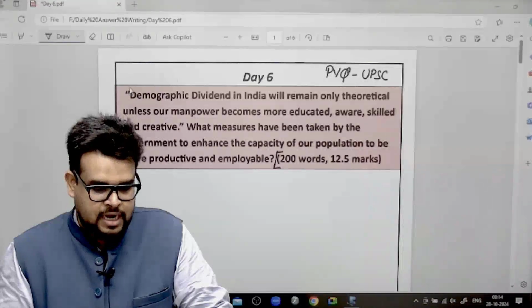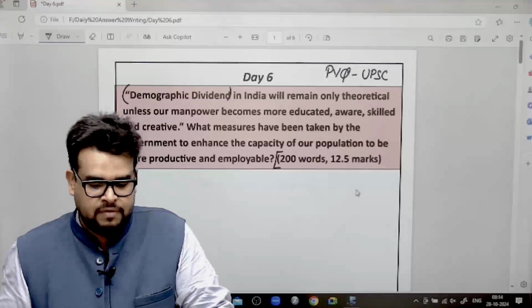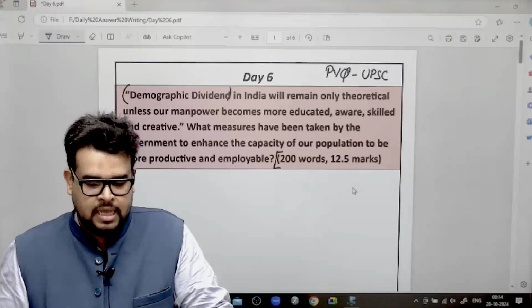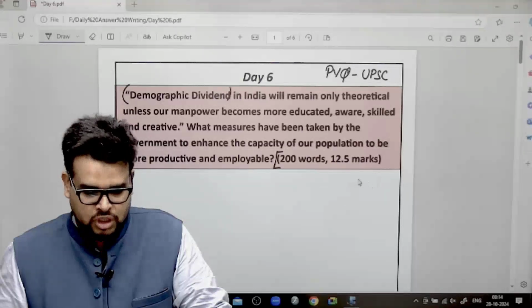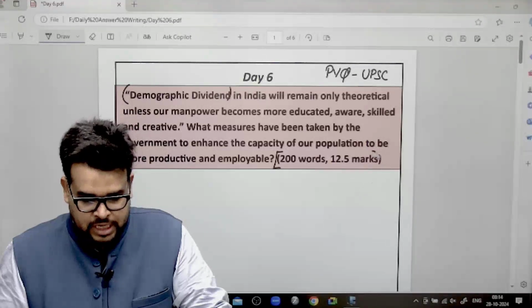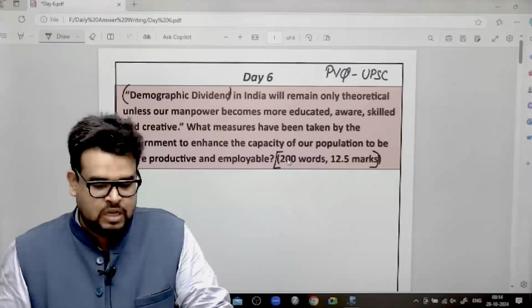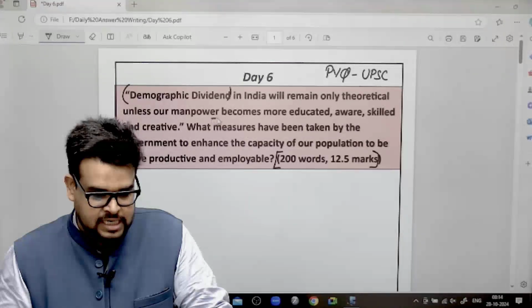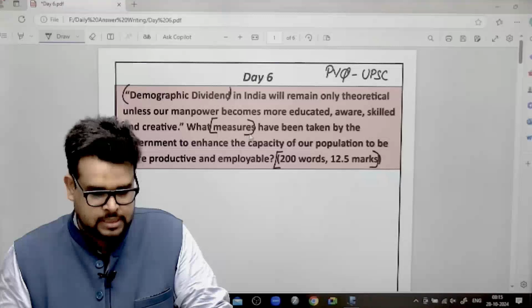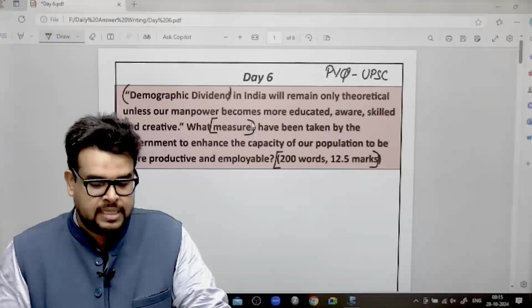Now you need to understand, again we will follow the same model whereby we will have one introduction, one body and we'll write some conclusion also. But the question here has to be within 200 words. And if we go by the analysis of the question, they are just asking for the measures. So we need to address this particular thing in a more comprehensive way.